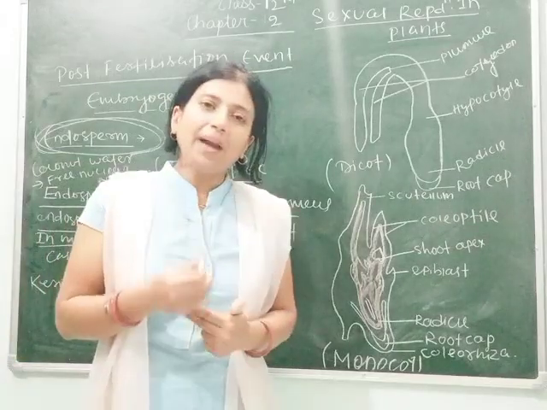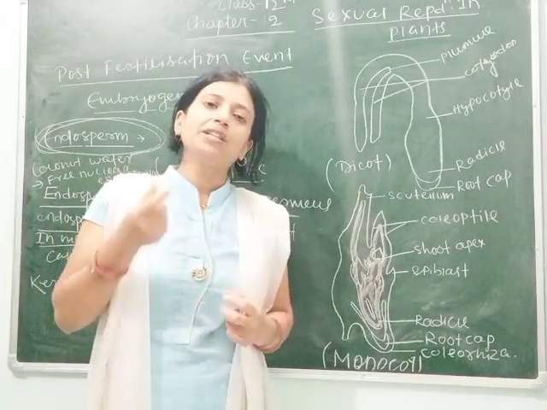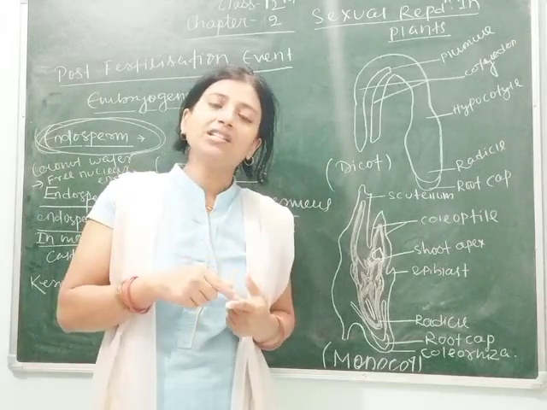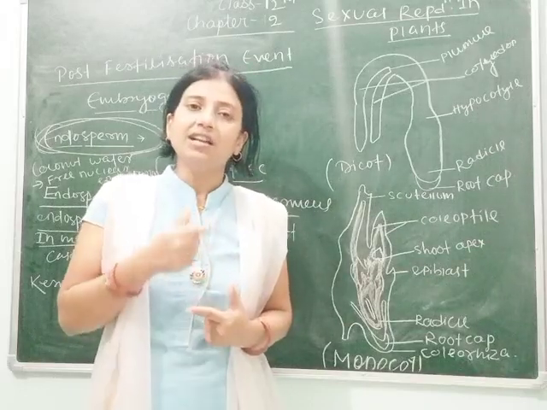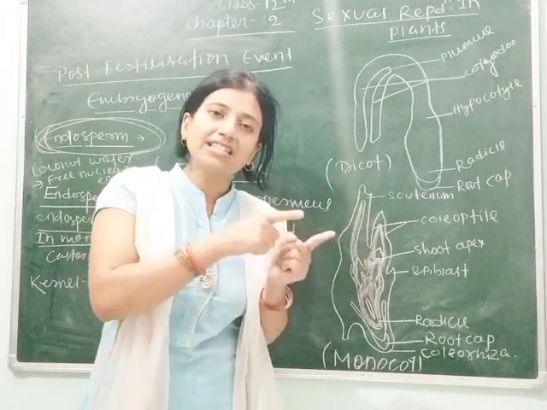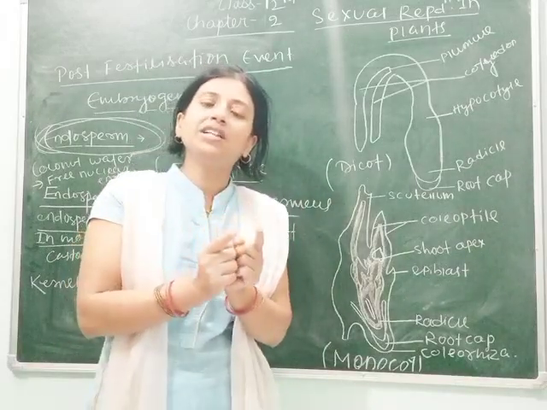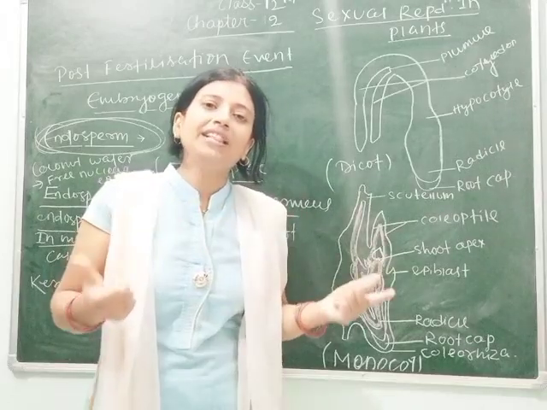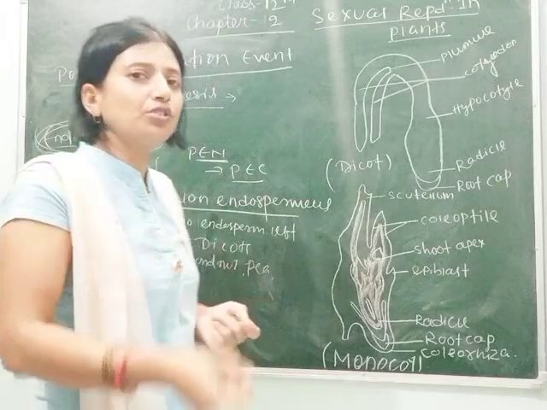Some plants consume the endosperm present in the seed during embryogenesis, and some plants do not consume all of it. That's why they are considered endospermous and non-endospermous. Non-endospermous means the endosperm is completely consumed by the embryo.